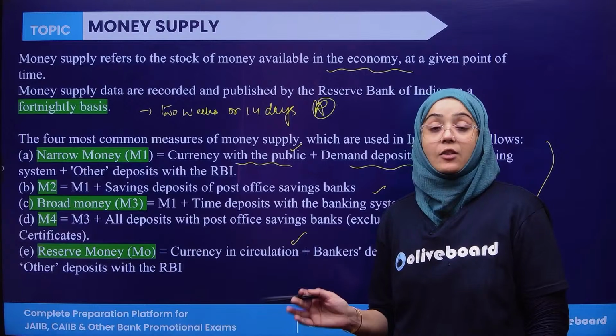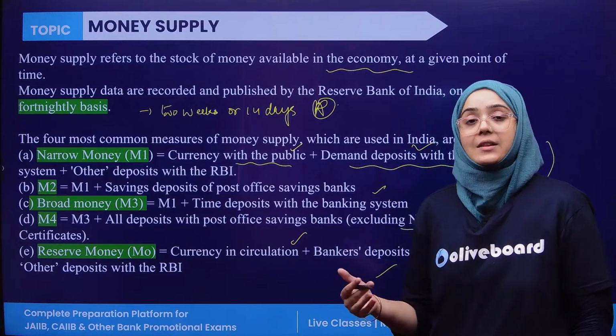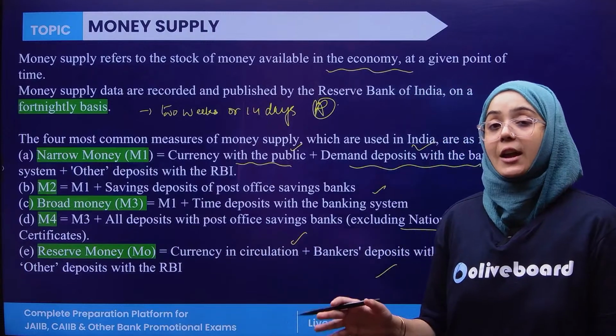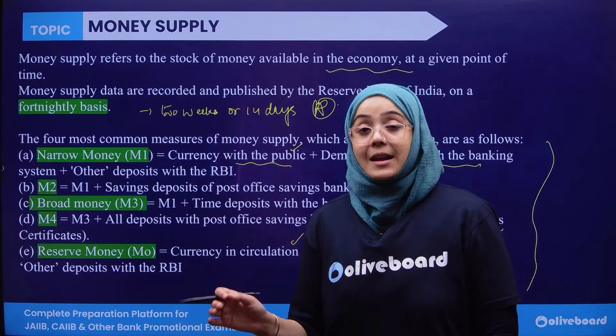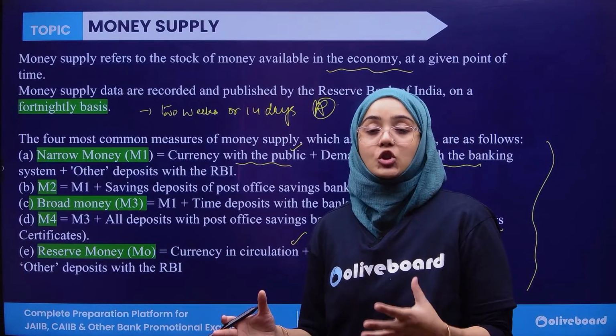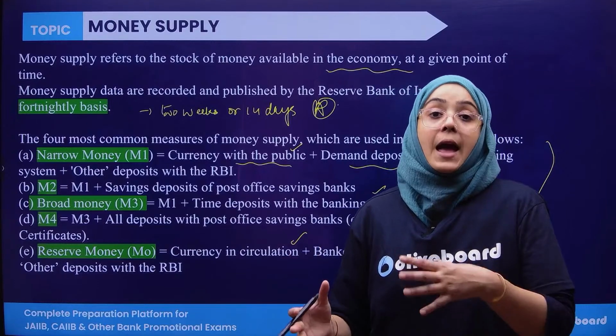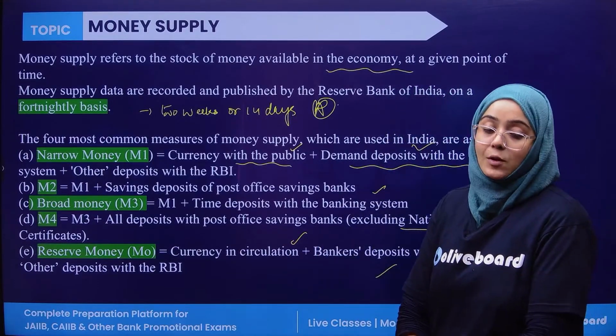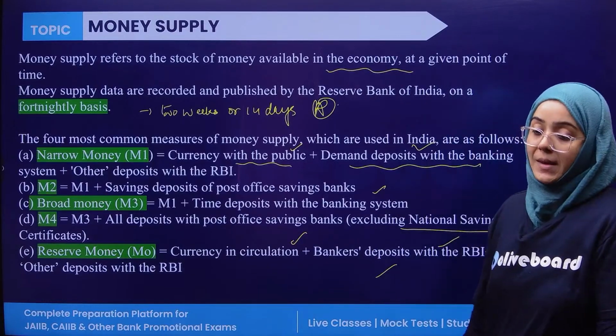Narrow money, broad money. See, narrow money is the most liquid type of money in the economy. The most liquid money which our economy holds is the narrow money. Narrow money is very easily changed from one hand to another, and it is easily available in cash, and that's why it is the most liquid form of money which our economy has.